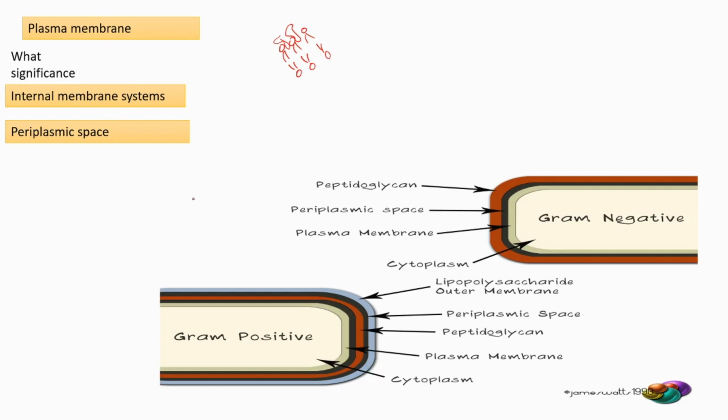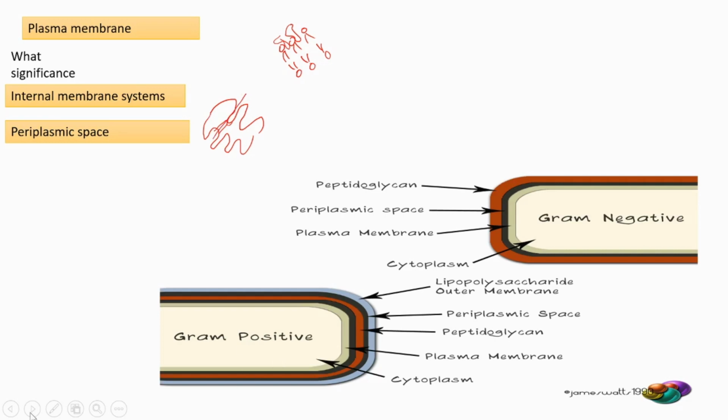Mesosomes are infoldings of the cell membrane. They form in the form of vesicles. What is the role of the mesosome? It helps in cell division, because as the cell membrane forms these infoldings, the mesosome can extend and facilitate cell division.